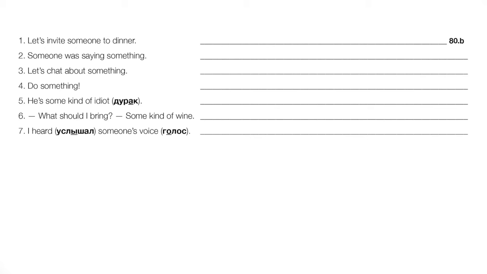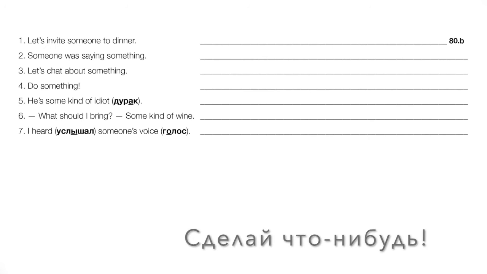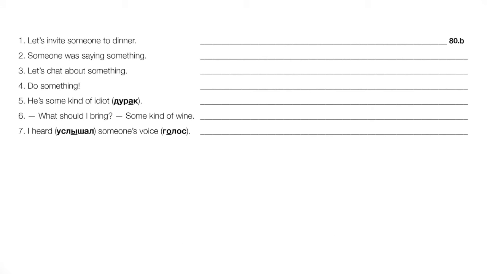Okay, number four, do something. What's the perfective? Сделай что-нибудь. Сделай or сделайте что-нибудь, right? Do something. Again, we can think of this as future directed, so very likely to see нибудь. Again, we might take that example, сделай что-то, right? It sounds like, hey, do something I have in mind, but I'm not specifying it. It would be a kind of weird thing to say.